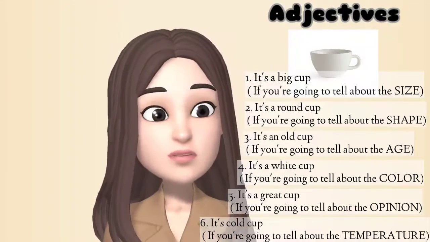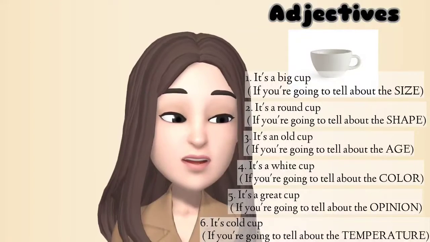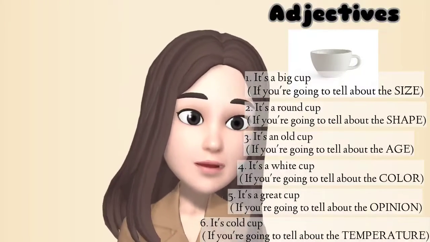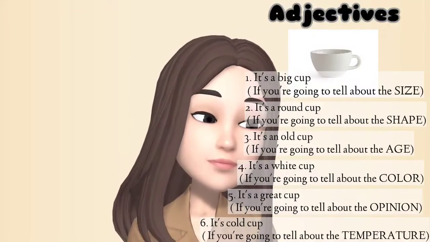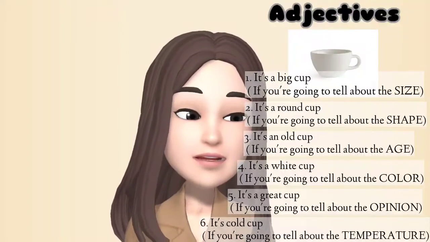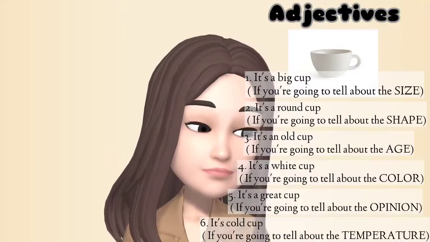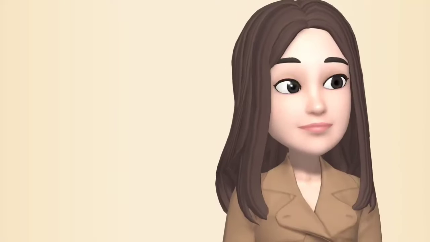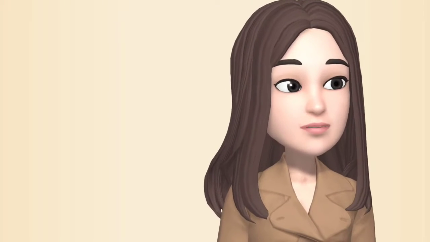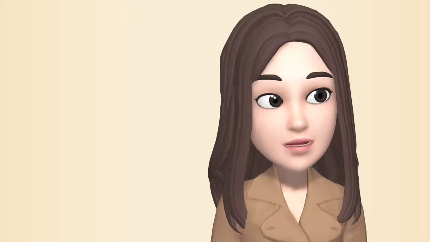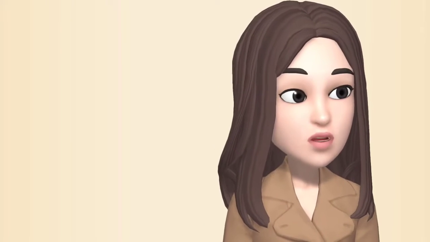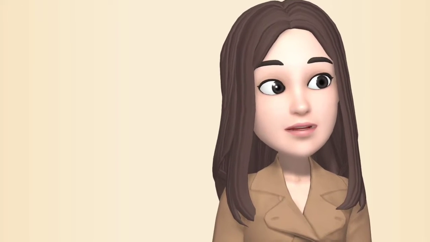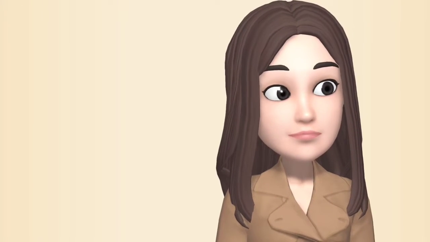When you want to talk about age, it's an old cup. About color, it's a white cup. Opinion: it's a great cup. Temperature: it's a cold cup. Adjectives also act as modifiers of the noun.